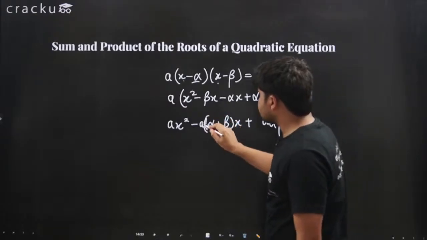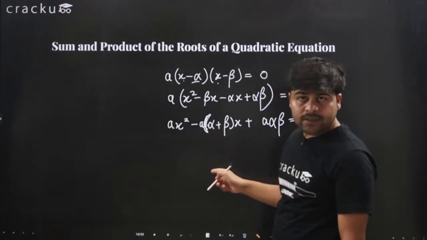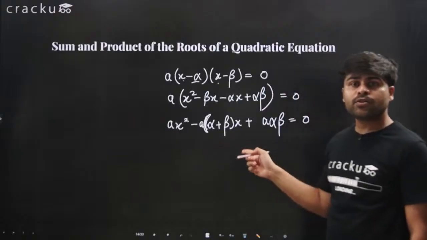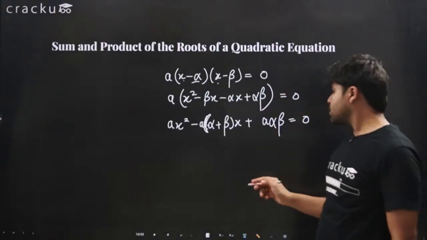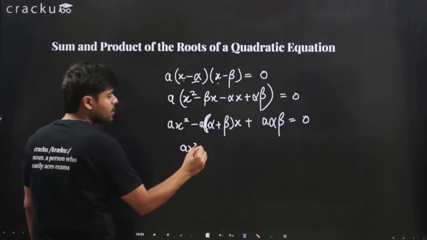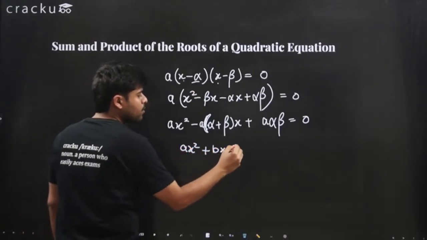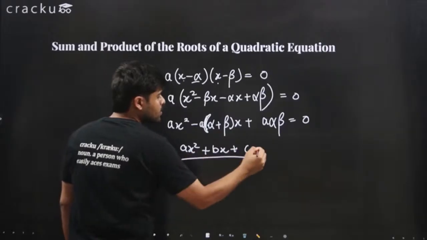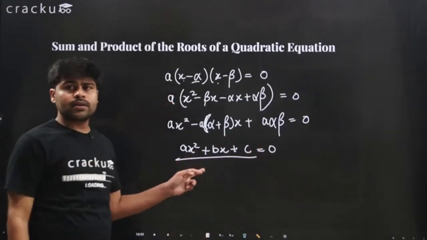Now if you notice, this should be equal to what? This should be equal to our original quadratic equation. Our original quadratic equation was ax squared plus bx plus c equals 0. This was the original quadratic equation.